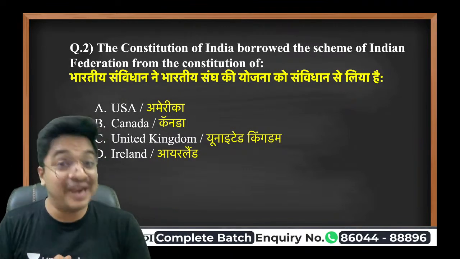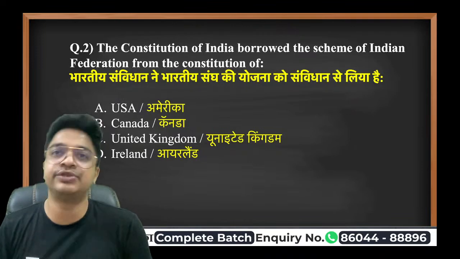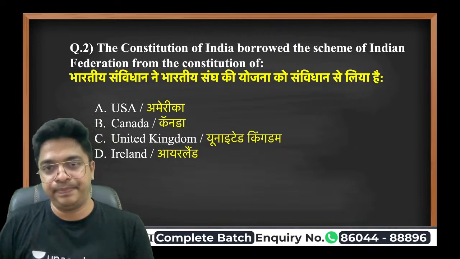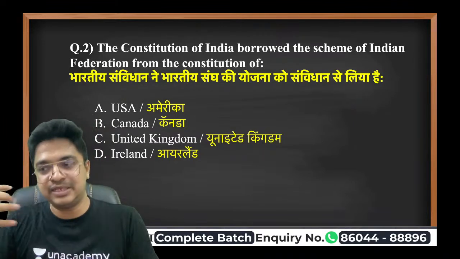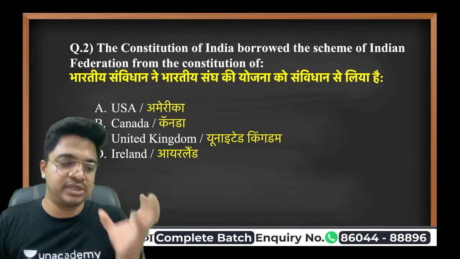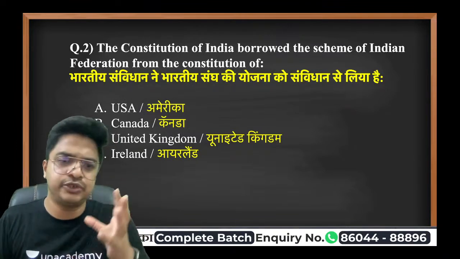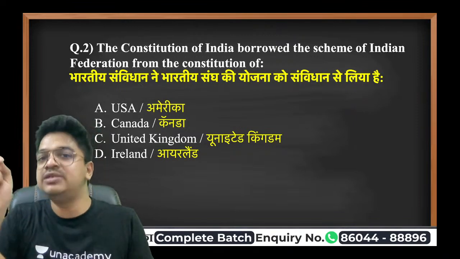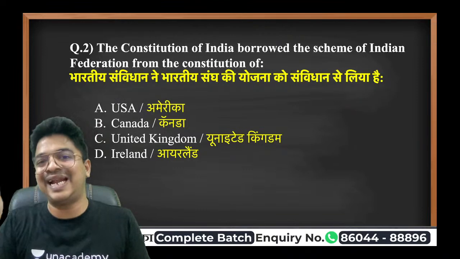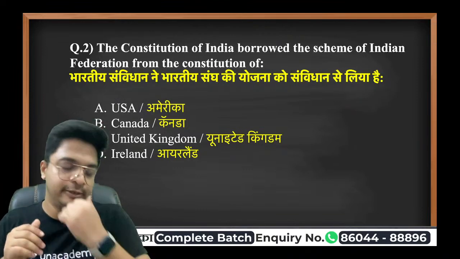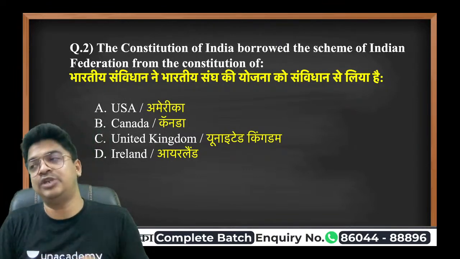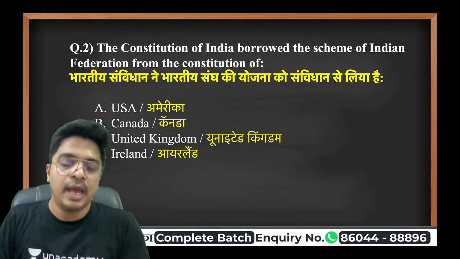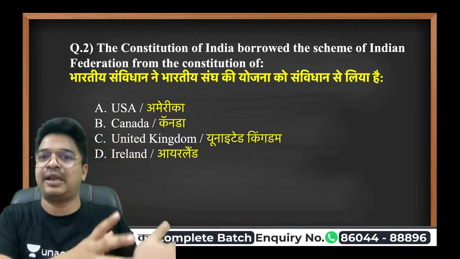Now, what is this federalism, or what is this federal nature of the Constitution? You see, the power in India is actually divided. Some power is enjoyed by the states, while some other power is enjoyed by the central government, and both these powers are clearly mentioned in the Union List and the State List of the Indian Constitution. Got the point? Some parts are given to the states exclusively, and some parts are given to the central government exclusively.